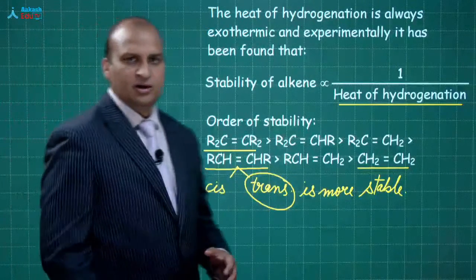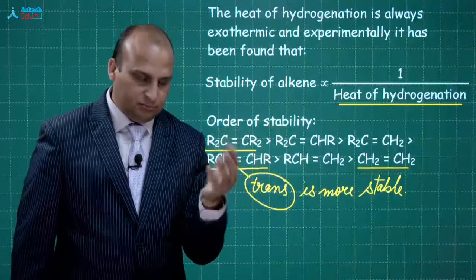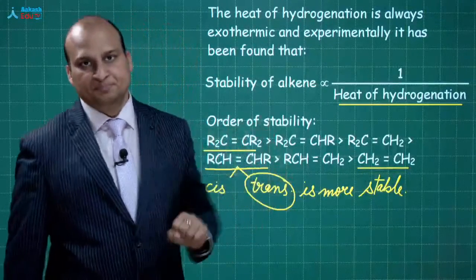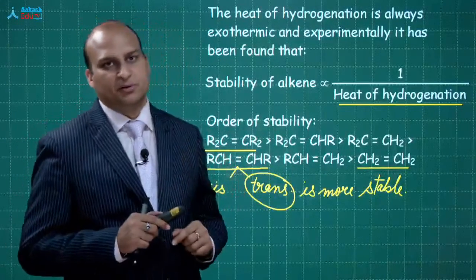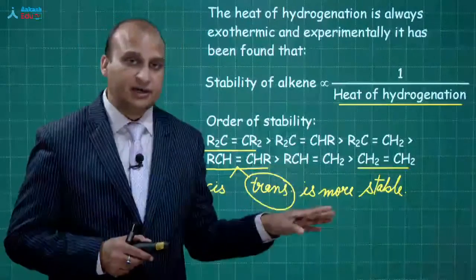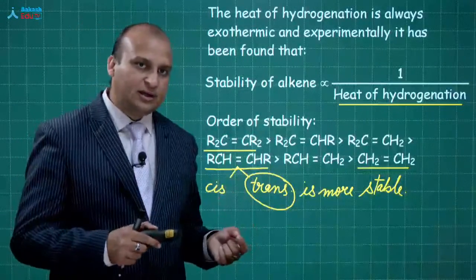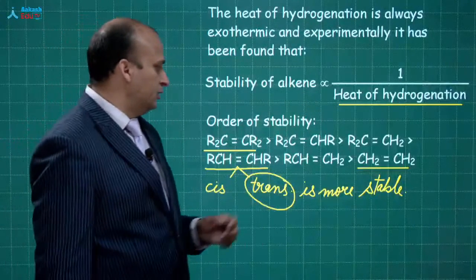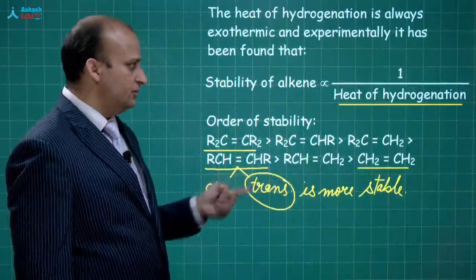Anushka is asking, I think, about that dianion. When you add this alkyne to a solution in which you have lithium and liquid ammonia, the electrons basically interact with this triple bond and you get a dianion. You are not using water over here, you are not using the gaseous phase, you are using liquid ammonia as the solvent. So you get the dianion and then the hydrogens attack from the opposite side and thus you get the alkene. Clear? So this is the order of stability. They have asked questions based on this, so keep it in mind.